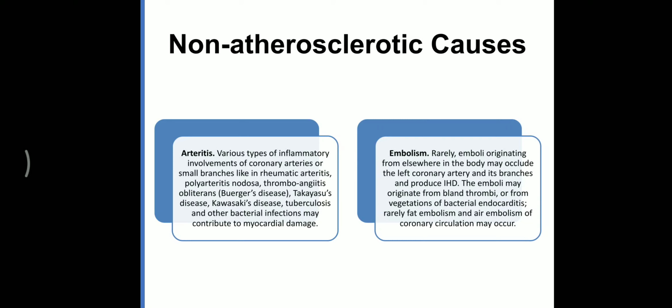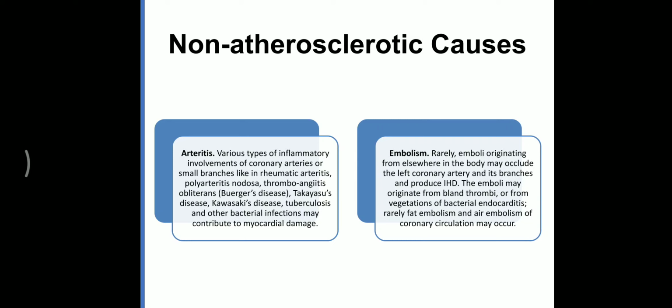Next is embolism. Embolism is very rare. It occurs in the left coronary artery. Emboli may originate from a mural thrombus or from infective endocarditis.